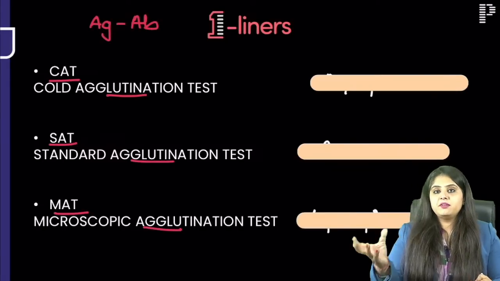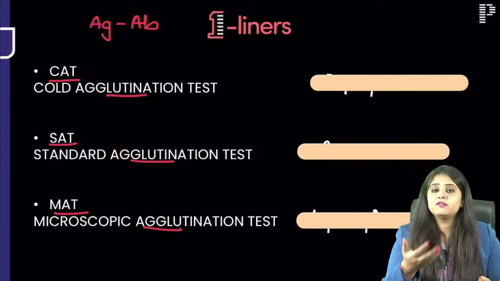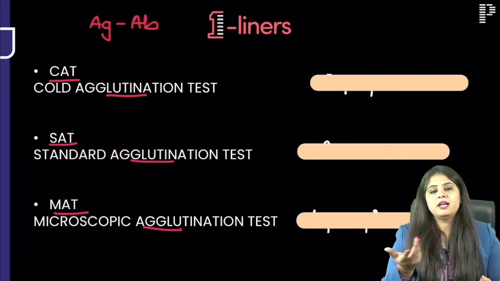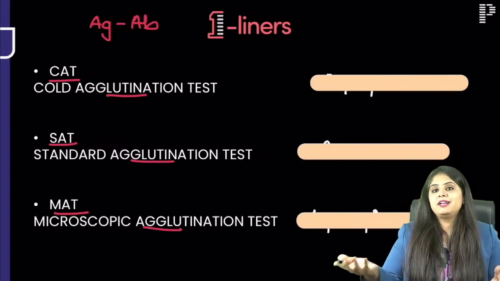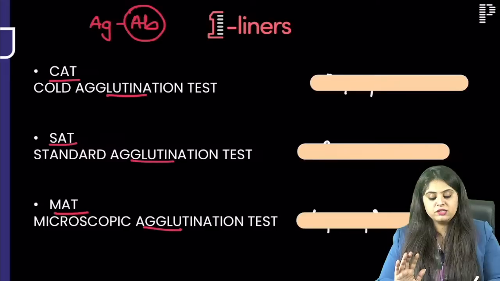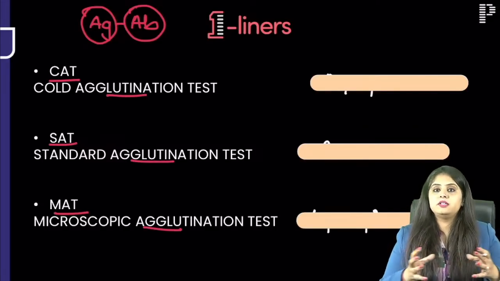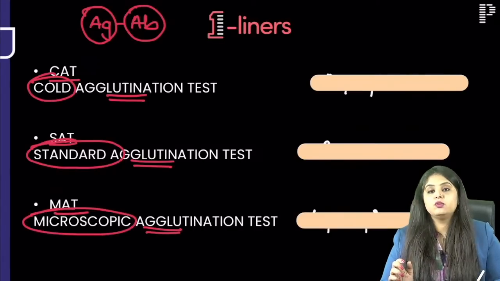मतलब if you have a patient, you want to find out whether he has ever been infected. Like if I wanted to find out whether all of us have been infected with COVID, I would try to find antibodies in you and me. कि antibody मिला तो मतलब we are infected. Same way you want to find out whether someone has been infected with mycoplasma or brucella or leptospira. So you will say, अच्छा ma'am, let's find antibodies. So from the patient sample you are taking antibody and you are making it react with antigen. Reaction हो गया तो you will get agglutination. There is a cold agglutination, standard agglutination and microscopic agglutination.